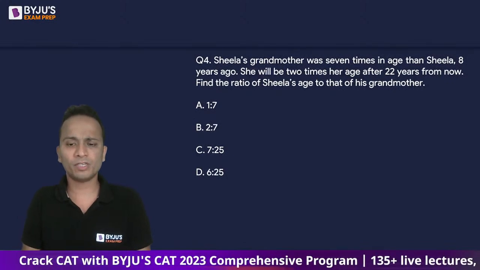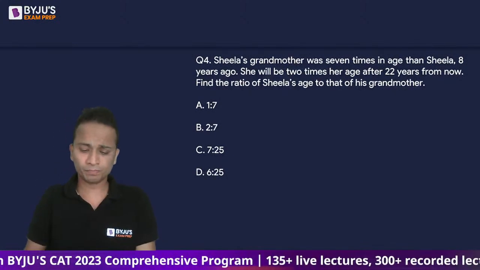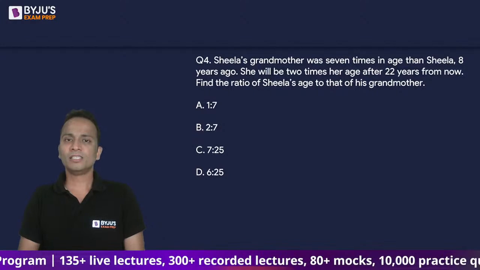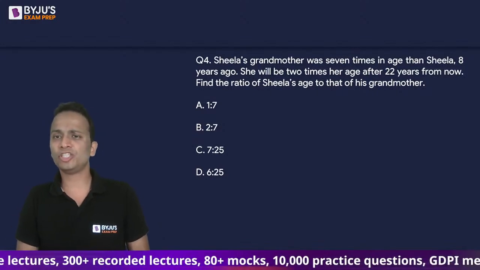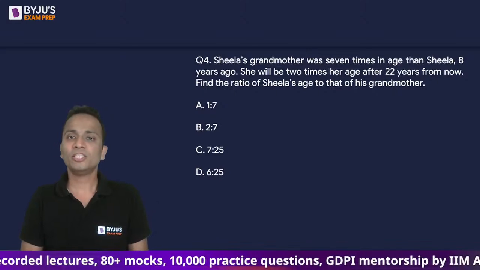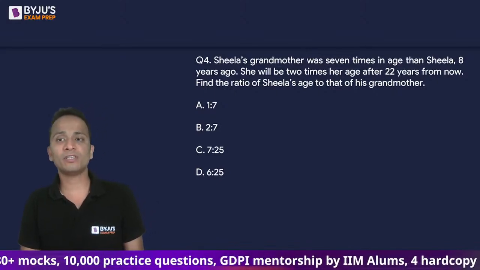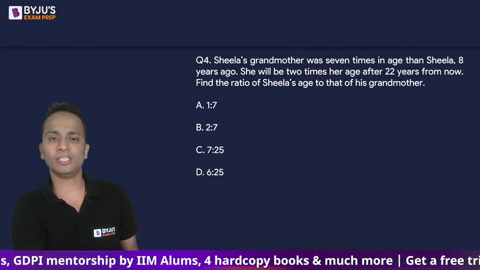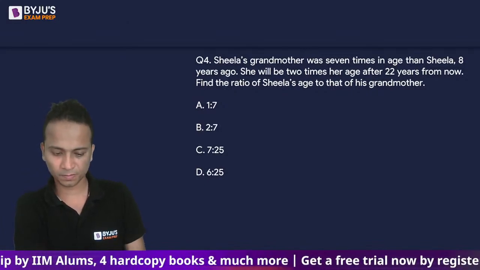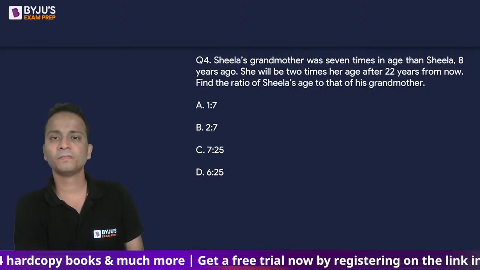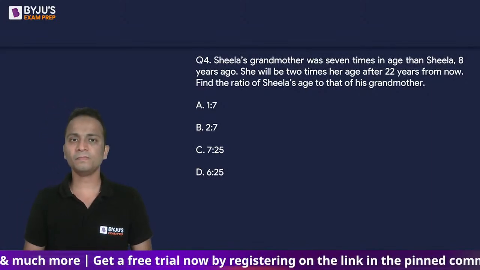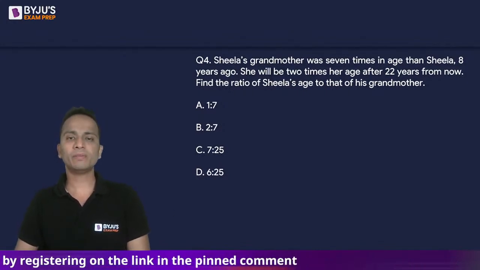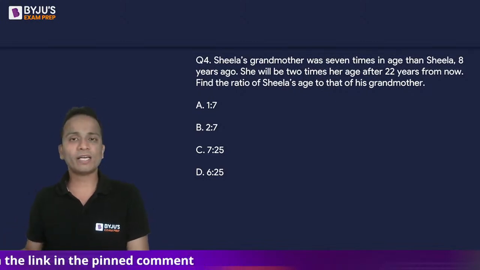Question number 4, problem on ages, a word problem. Jaldi se equations banao and give me the answer. Sheila's grandmother was 7 times in age than Sheila 8 years ago. She will be 2 times her age after 22 years from now. Find the ratio of Sheila's age to that of grandmother's age. Very basic equations to deal with. It's just that how fast you are able to get the answer.